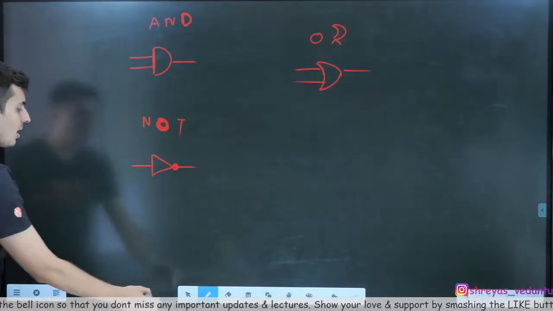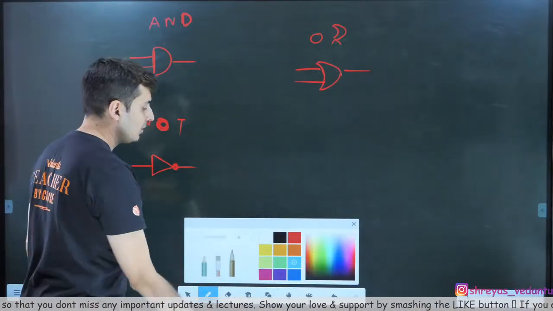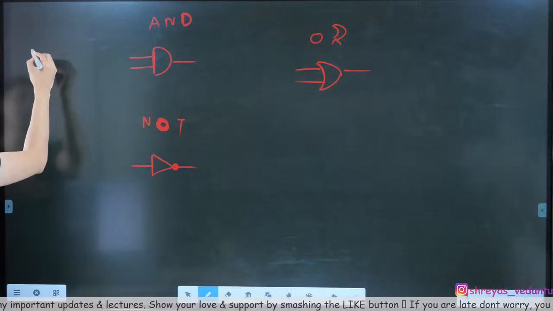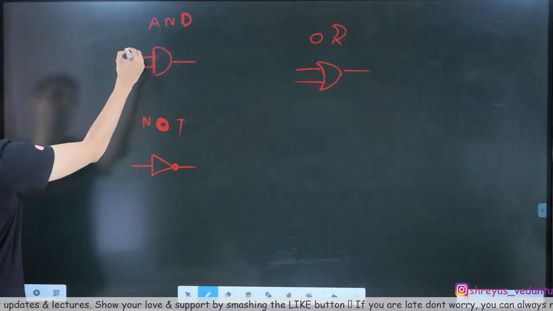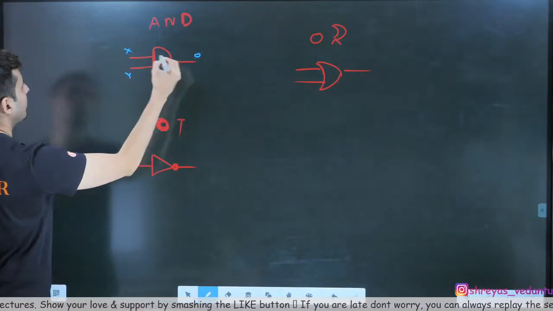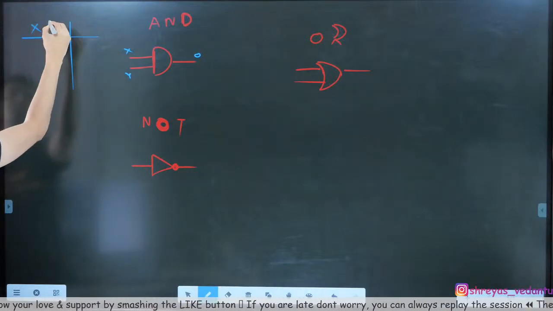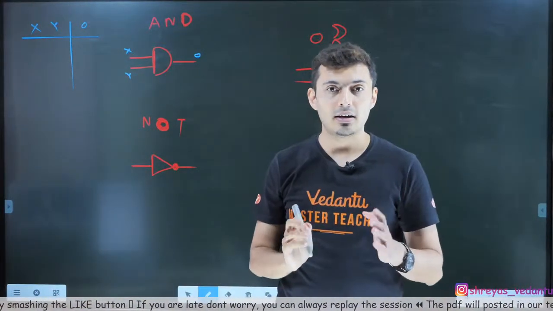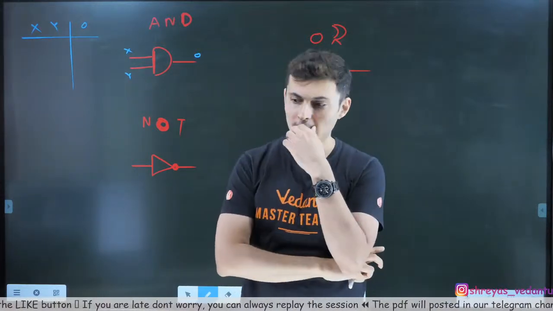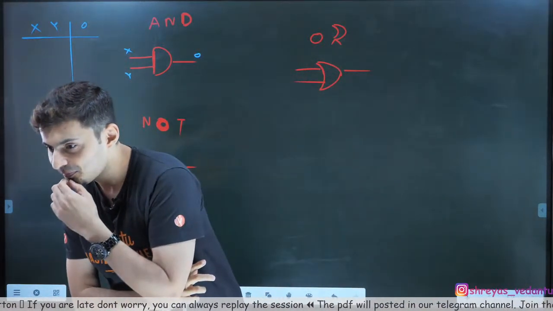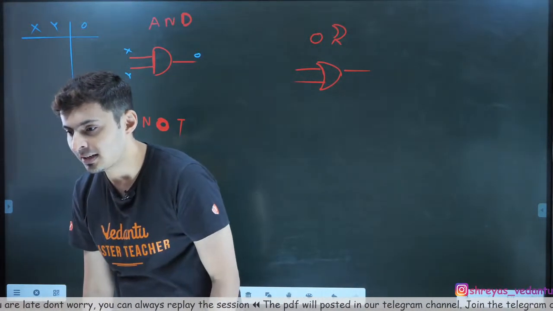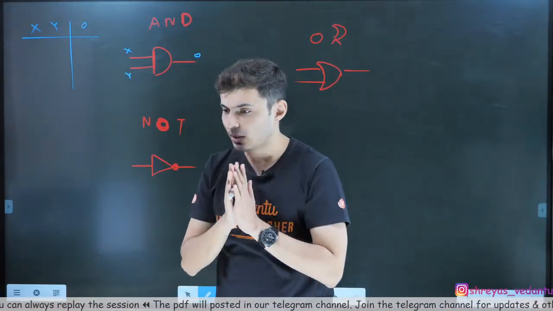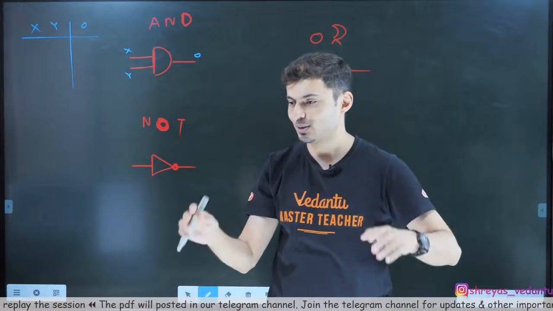Great. Now, how do you write the truth table? A lot of people get confused. Sir, how do you write the truth table? It's very simple. See, for AND gate, these are the inputs. X and Y are the inputs. This is the output. So how do I write those inputs and outputs? Whenever you think of AND, think of some statement like, for example, Manu and, maybe, Sakshi. Just taking some examples, don't mind it.